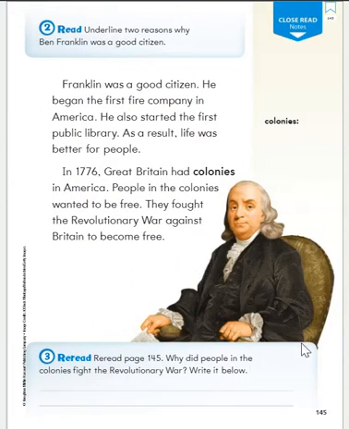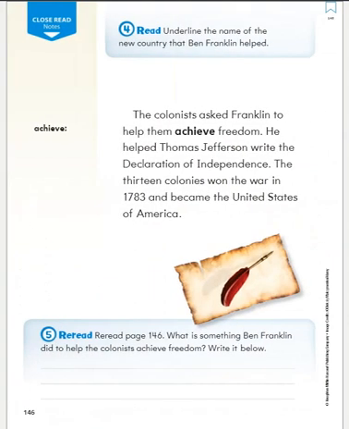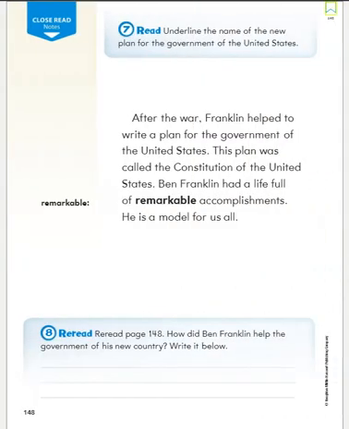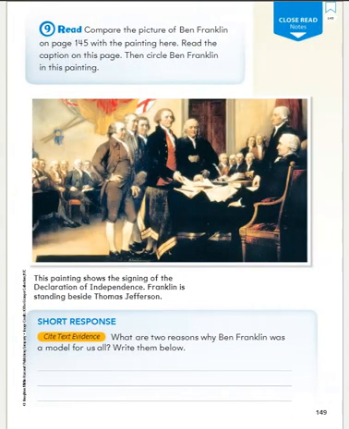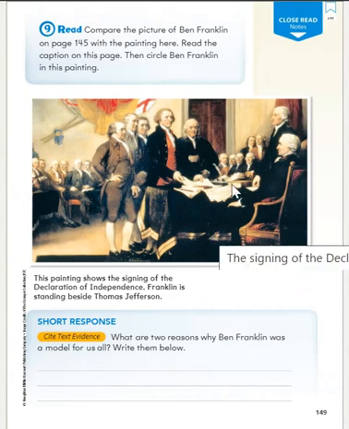So what does he look like? He has longish hair, right? He's a little balding on the top. He looks like he's kind of a tiny man. So let's go back to page 149 and see if we can see that in this picture. Let's see. I don't think it's the man who's sitting or this man here.